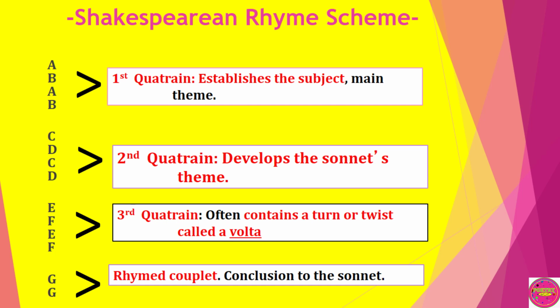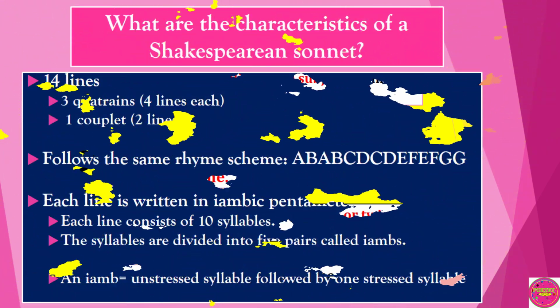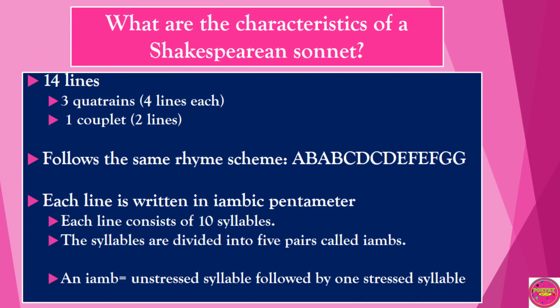So, what are the characteristics of a Shakespearean sonnet? As we said earlier, a Shakespearean sonnet has 14 lines, which is divided into 3 quatrains and a rhyming couplet. All Shakespearean sonnets have the same rhyme scheme, A B A B, C D C D, E F E F, G G. Each line is written in iambic pentameter. Thus, each line consists of 10 syllables. The syllables are divided into 5 pairs of iambs. An iamb is an unstressed syllable followed by one stressed syllable.